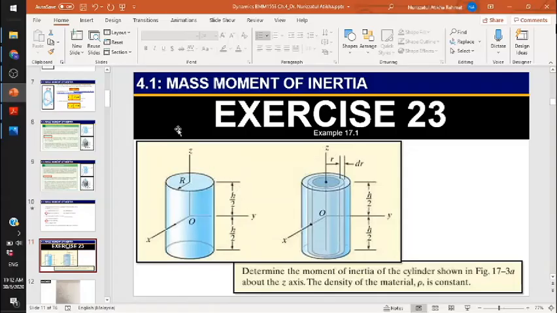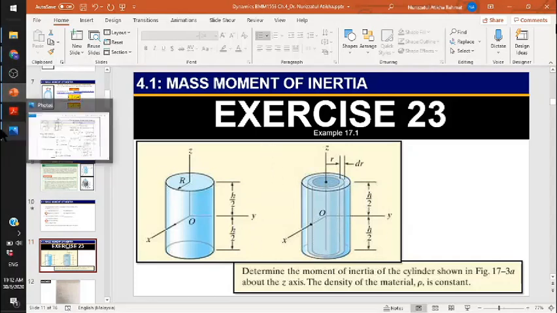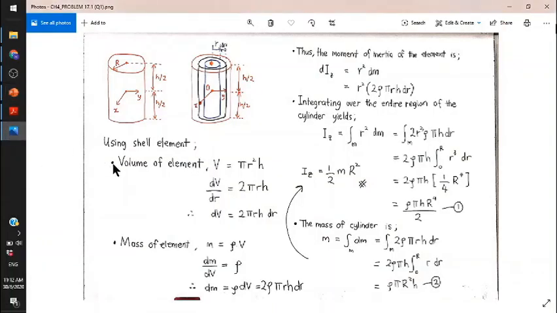Okay guys, for the first question, exercise 23, example 17.1, this question asks you to determine the moment of inertia, denoted with the symbol I. Since this is in the z direction, it will become Iz. So now you already know what you are going to determine for this question. Let's go to the solution. I already drew the figure here.